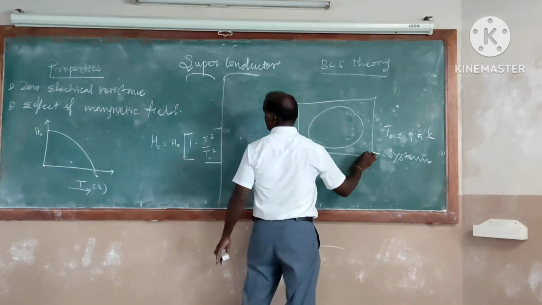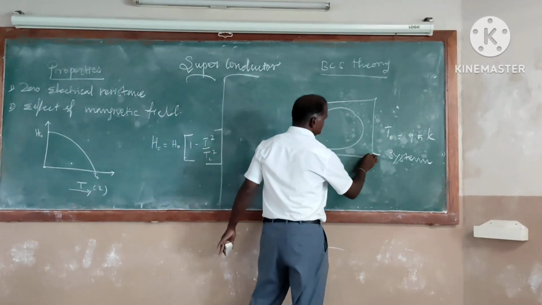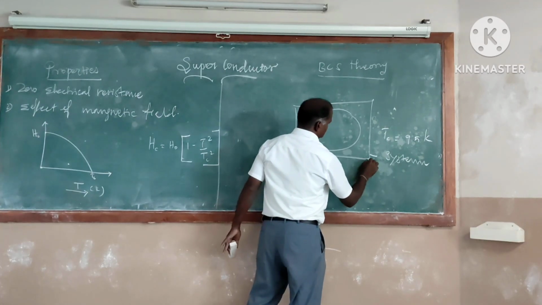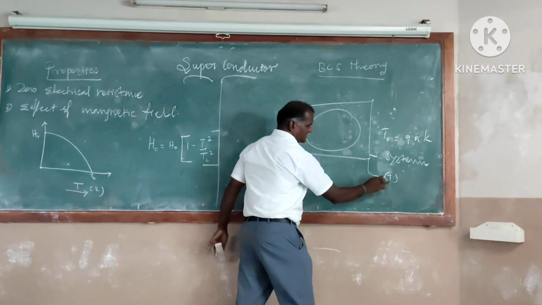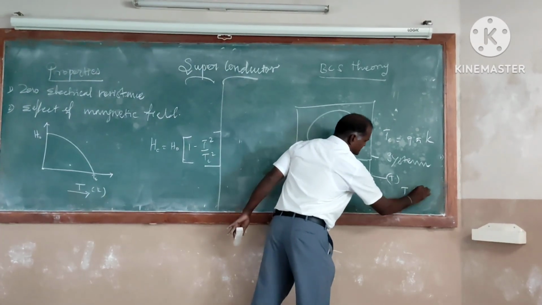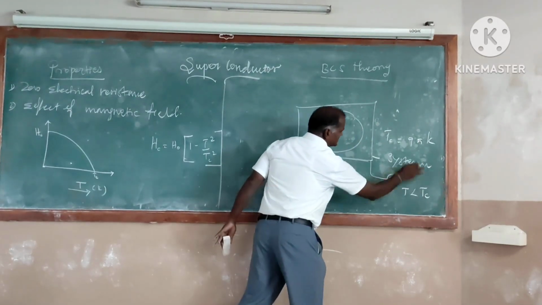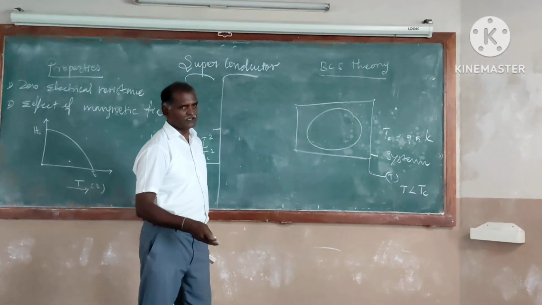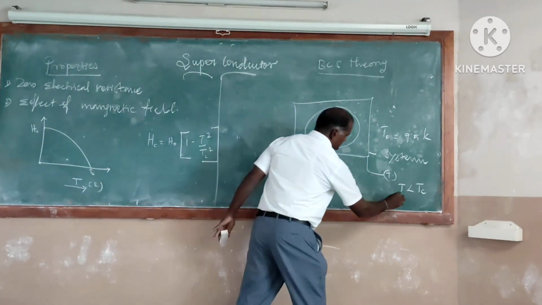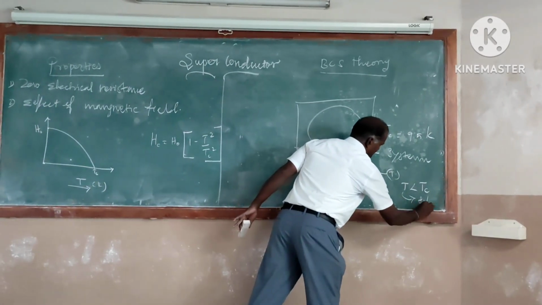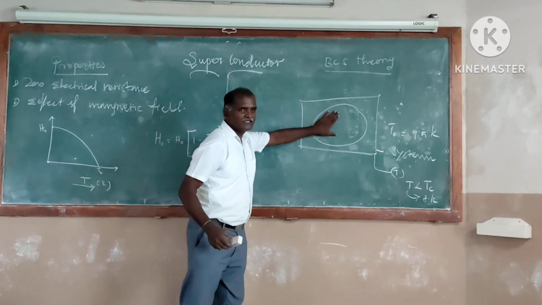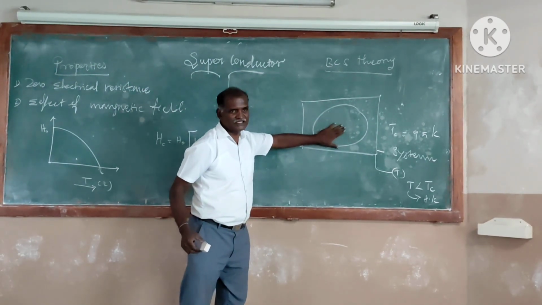Here you are maintaining a temperature T, which is less than Tc. Tc is 9.5, so T may be less than 9. Let it be 8 Kelvin. So the superconductor ring will show the superconducting property.